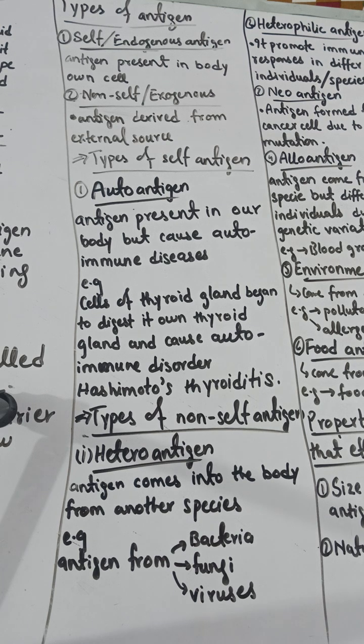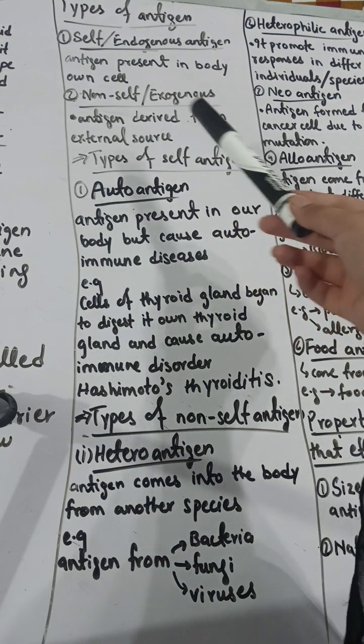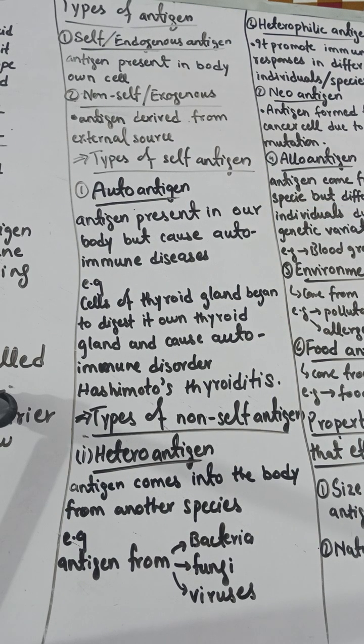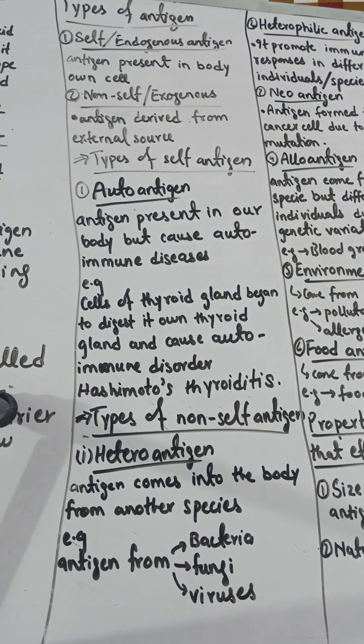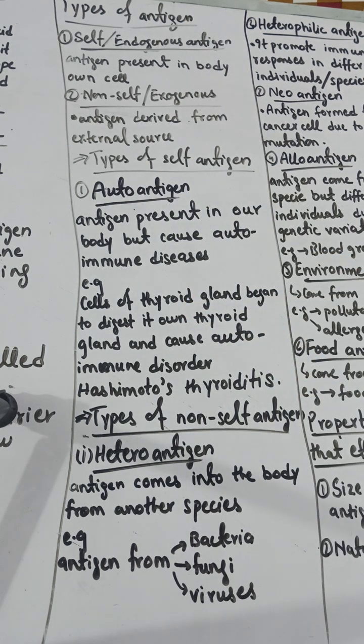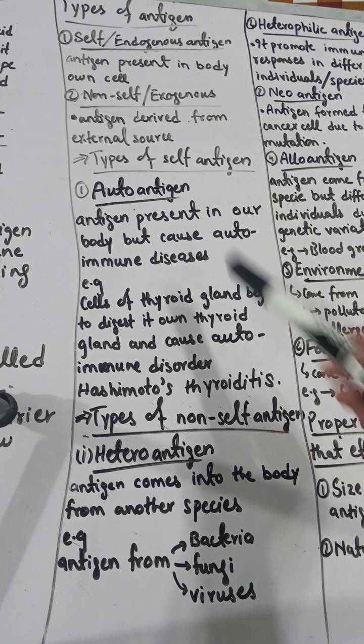But there are other types which are called non-self or exogenous. They are derived from an external source. They enter your body from the external source, cause a particular kind of disease, and then cause the production of antibodies. There are some types included in both of these categories. First we will discuss the types of self antigens. Its type is auto antigens.